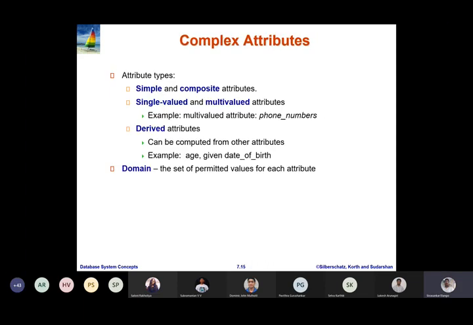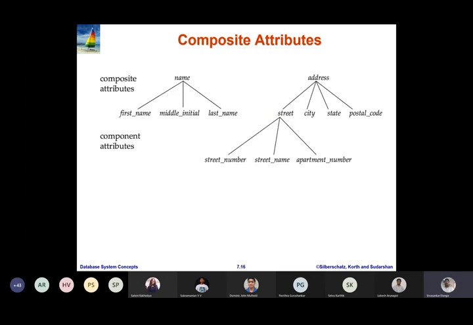I hope you can follow the different types of attributes. So attributes are used to describe entities. Attributes may be simple attributes or composite attributes. Simple attributes are indivisible,